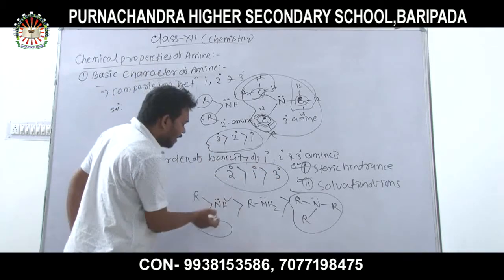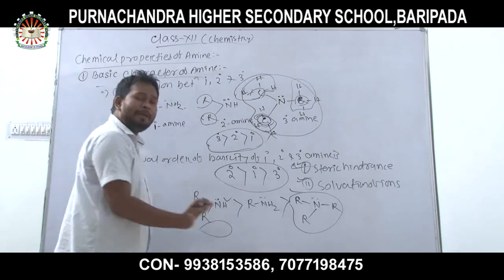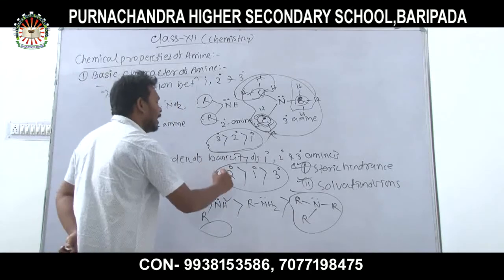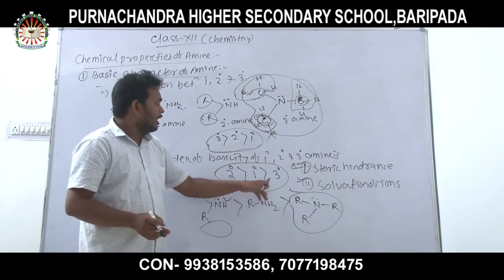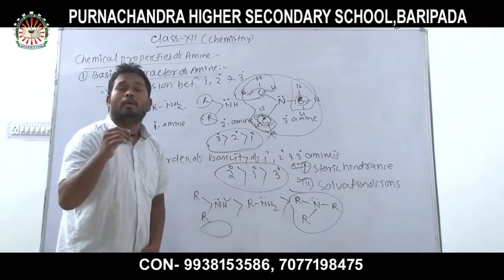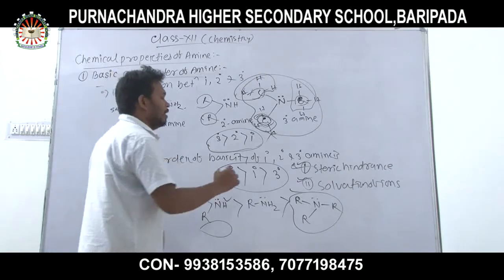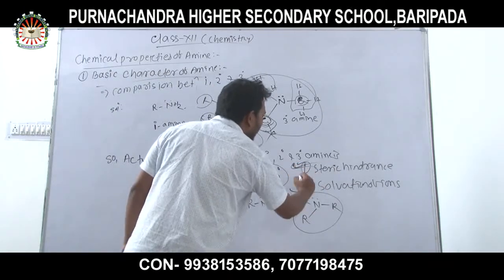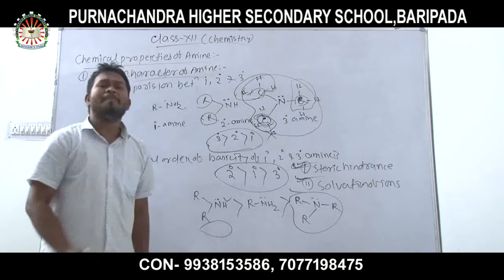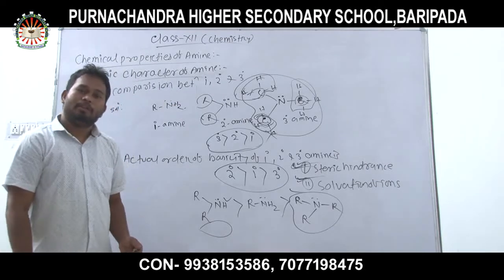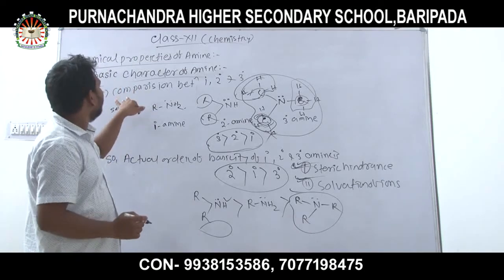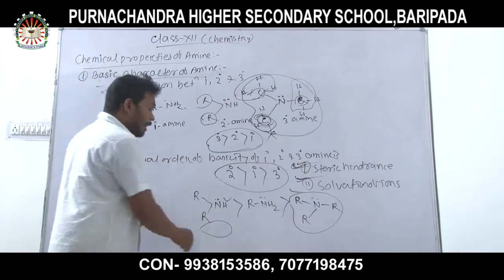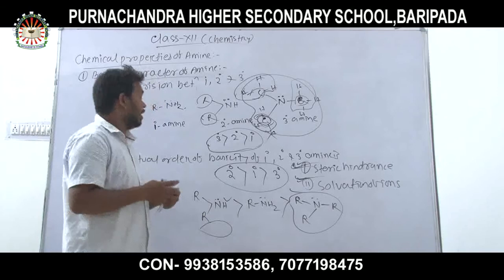So when we compare the different types of amine, secondary amine is a stronger base than primary amine, which is stronger than tertiary amine. But what is the reason? The reason is that one is steric hindrance and the second is solvation of ions. I hope you understand well. Then we proceed to the comparison between aliphatic amine and aromatic amine.